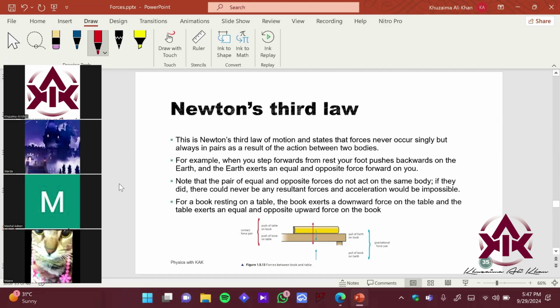Good. Okay, so Mashal also wanted to tell the answer. Mashal, you can go on. So the third law of Newton states that every action has an equal and opposite reaction. So when we apply a force on an object, that object will push or pull back with the same amount of force but in the opposite direction. Yeah, that's good, right?